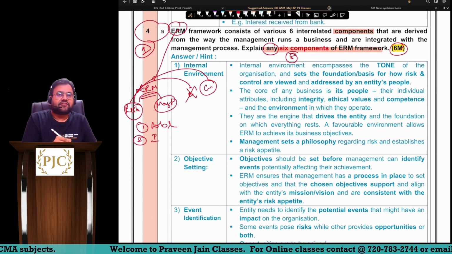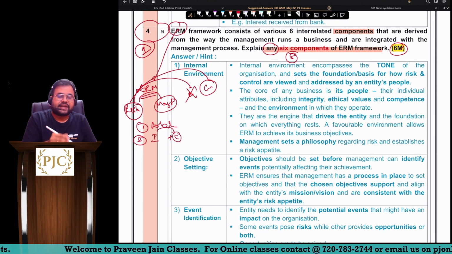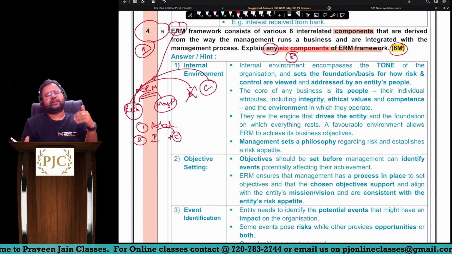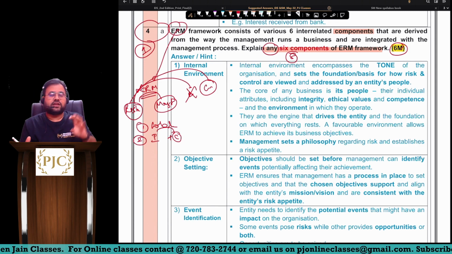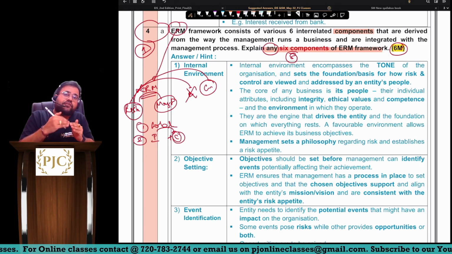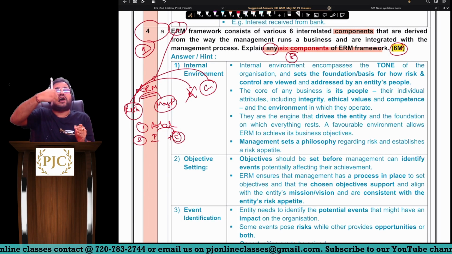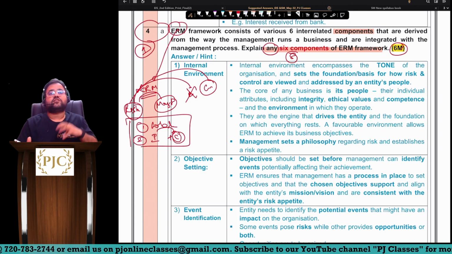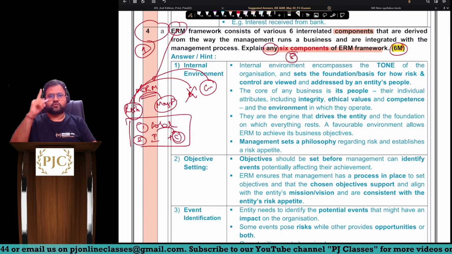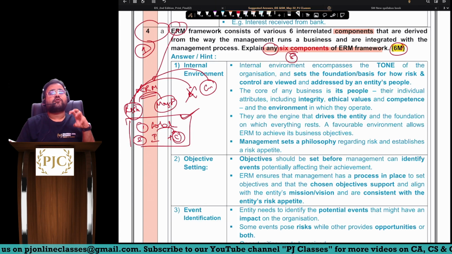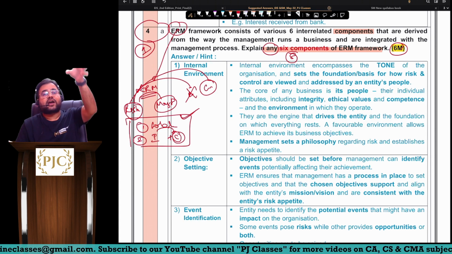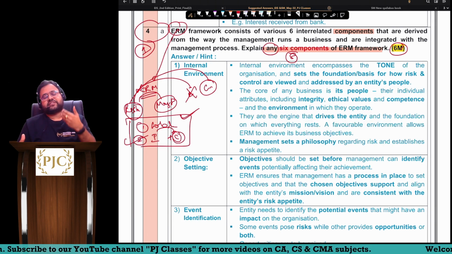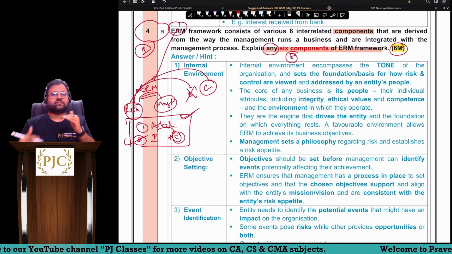We have to identify the risk and also we have to identify the controls. So what could be the uncertain event which can cause problem to the organization, that also we have to find out, and how we have to ensure that this risk is within our appetite. Sir, for that we have to define the controls. So these two things is what you will be doing in ERM, sir. One is, sir, you have to identify what risk can occur to the entire organization. Second, what steps company should take to manage those risks, to reduce this